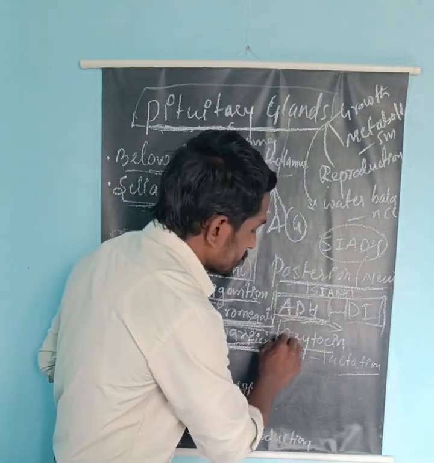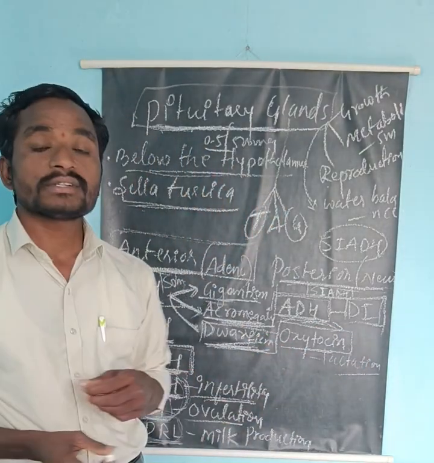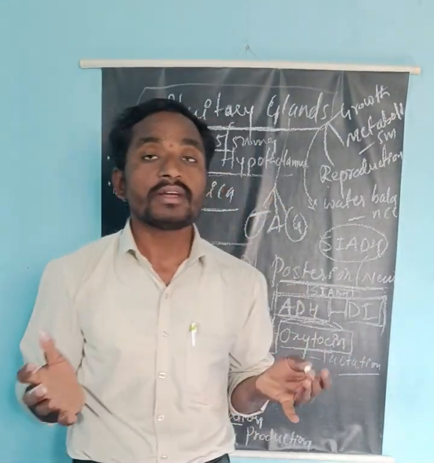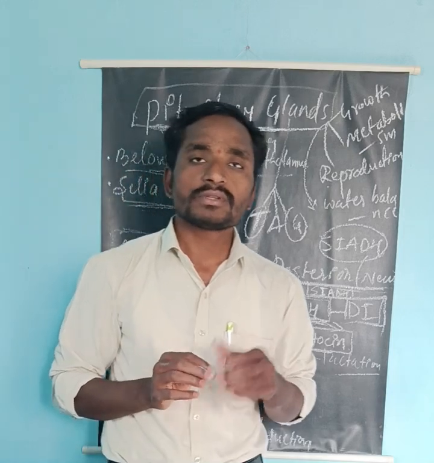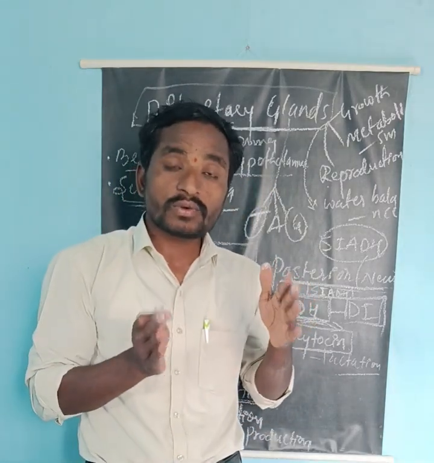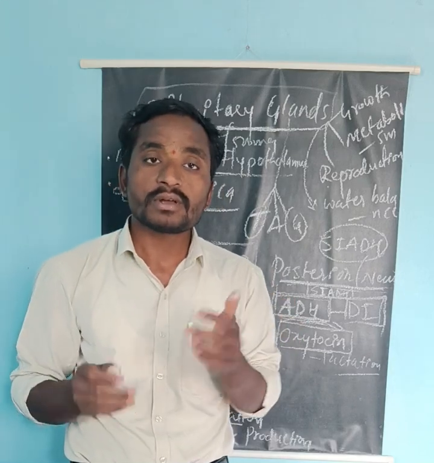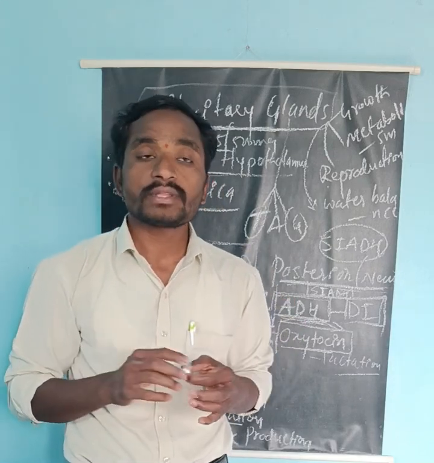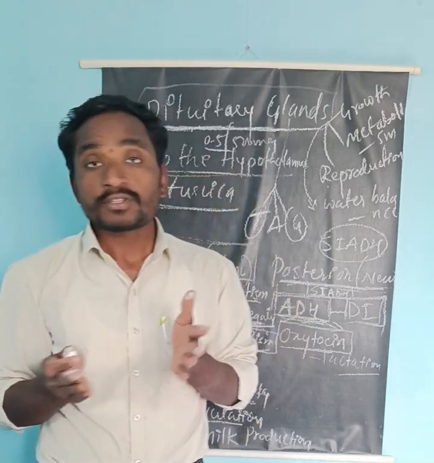Now come to oxytocin. Oxytocin is very important. It is also called the love hormone, bonding hormone, and cuddle hormone. Not only in relationships as a cuddling hormone, it also plays a very important role during the process of labor.